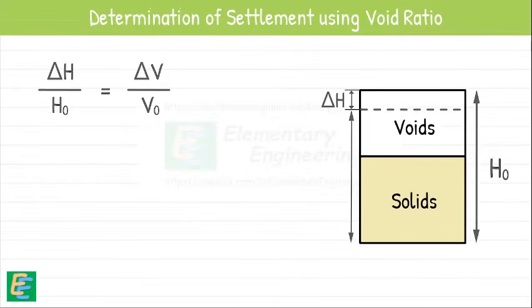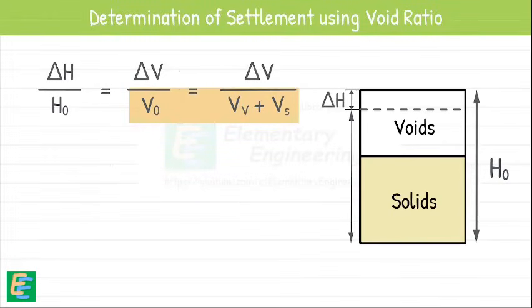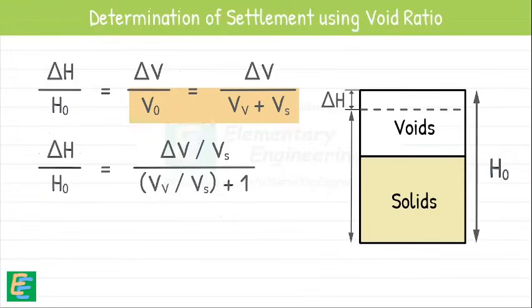We can write total volume of soil as volume of voids plus volume of solids. We divide both numerator and denominator by volume of solids. We can see this quantity is void ratio, and the quantity in the numerator is change in void ratio. As we know, change in volume of soil is change in its voids. Hence, finally we get this relationship.